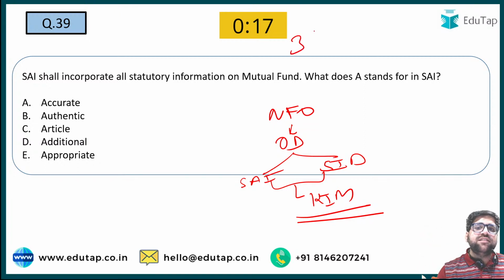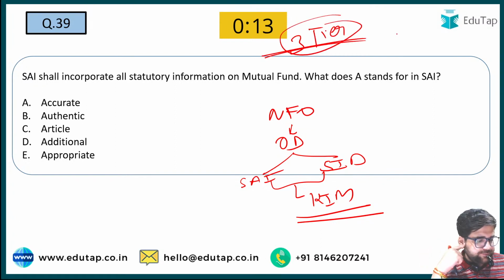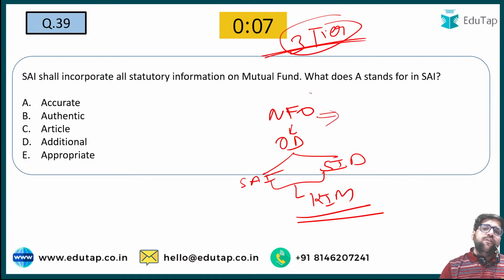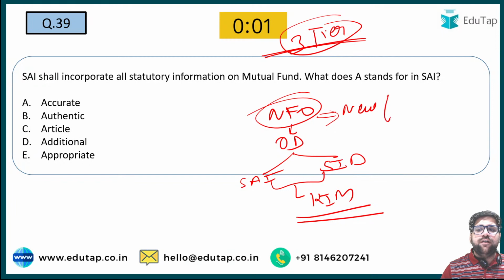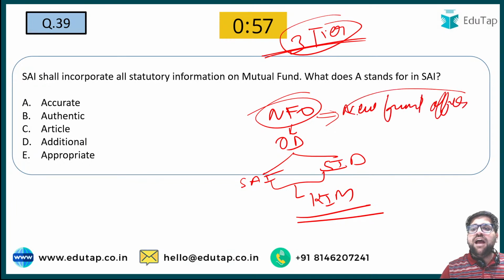So in India there is a 3-tier structure. I hope you know about it. Yes, the answer will be additional. But if you want to understand this particular concept, for example, if any mutual fund is coming to the stock bourses for the first time, then they will issue a new fund offer, same like an IPO. And we have this particular concept of prospectus which we just studied earlier in this lecture. Mutual fund will issue an offer document.